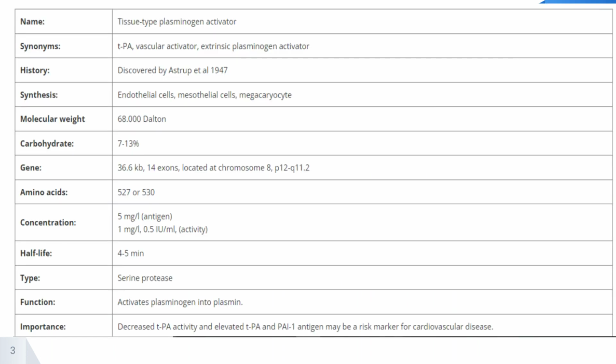The table shows the name, synonyms, history and synthesis, molecular weight, carbohydrate, genes and amino acids, concentration, half-life period, types and functions of the TPA.